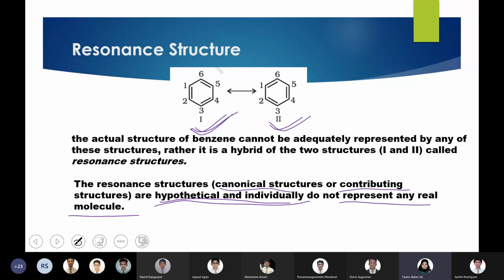That is the importance of it. Even though we use 1 and 2 more frequently to explain the reactions of benzene, in reality benzene is neither 1 nor 2. It is a hybrid combination. So these are just hypothetical.